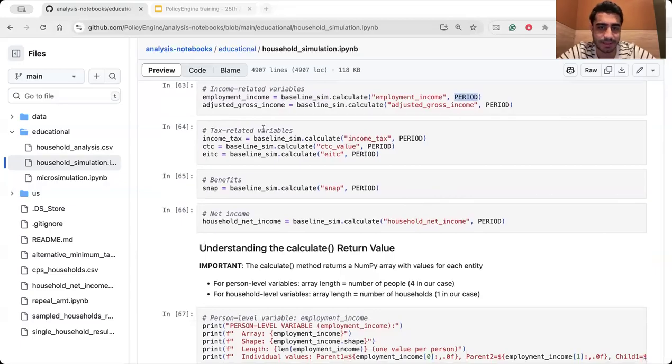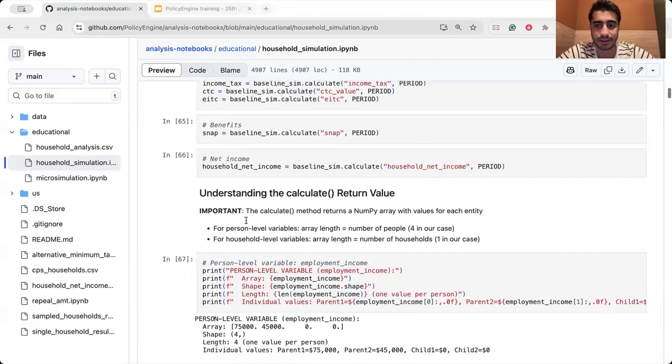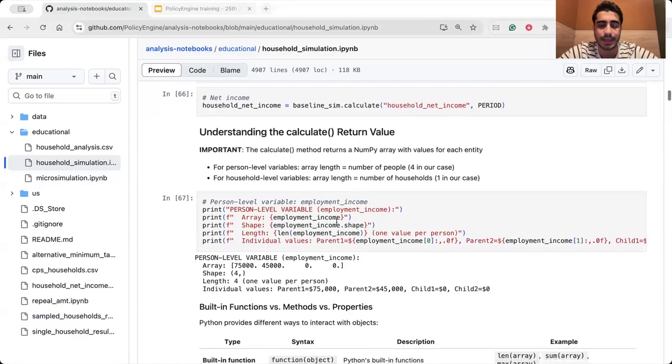We can calculate tax-related variables here with the Python code, or benefits or net income. Just pass these variables name to the baseline dot calculate. Next step is understanding the calculate return values.